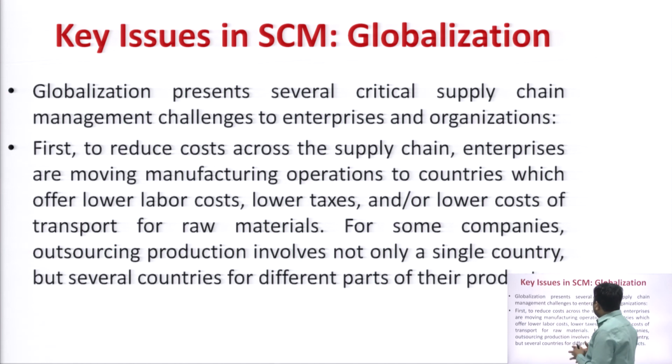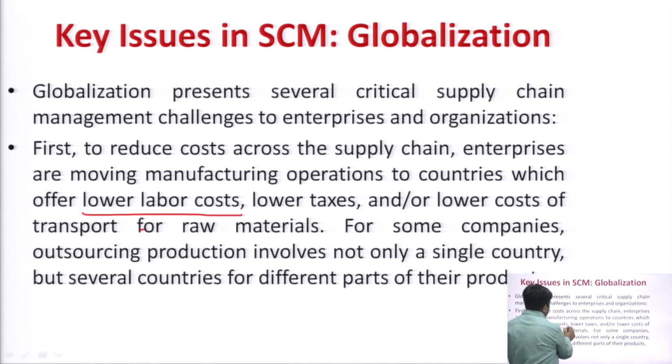So, first is to reduce the cost across the supply chain. Enterprises are moving manufacturing operations to countries which offer lower labor cost. So, what are the key issues? First is lower labor cost. Why are companies focusing on establishing their plants in India, China and other countries? Because of this factor, lower labor cost.